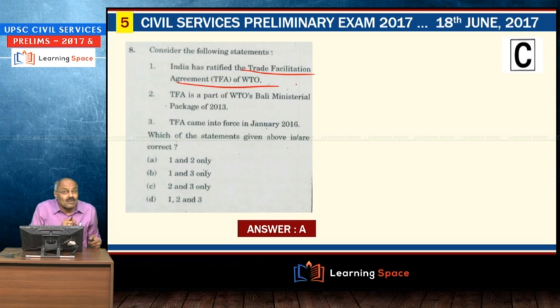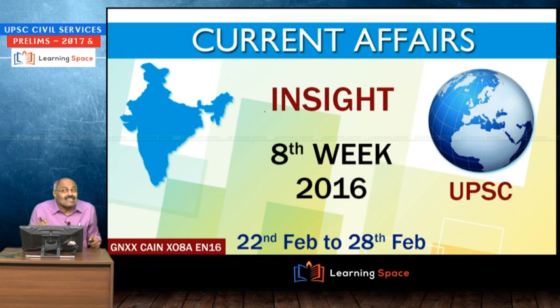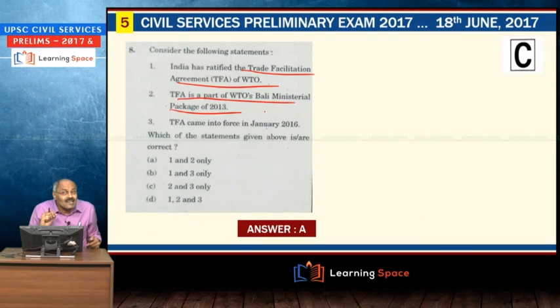Absolutely, I discussed number of times. TFA is part of WTO's Bali Ministerial Package of 2013. In fact, we discussed in Insight of February 2016. You may not remember or recollect. Here the third sentence is TFA came into force in January 16. So, this is wrong. So, here 1 and 2 correct.